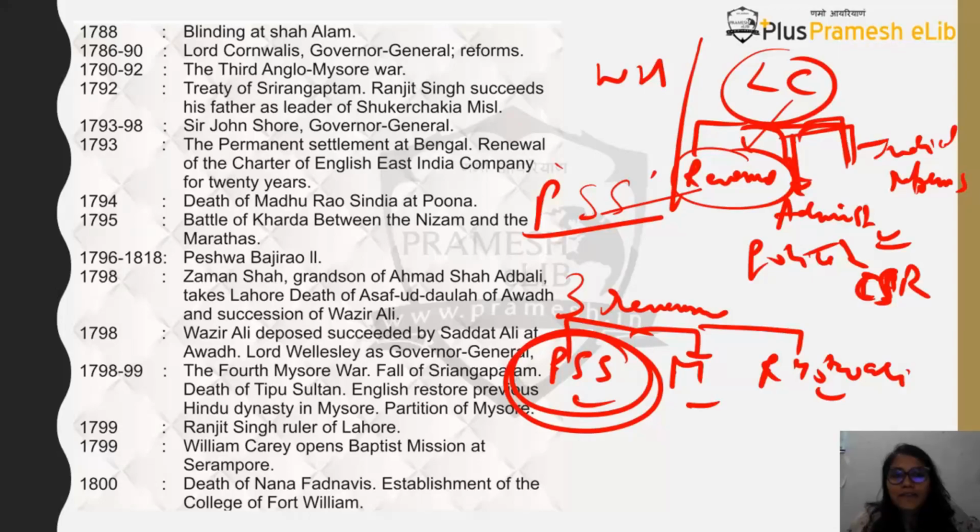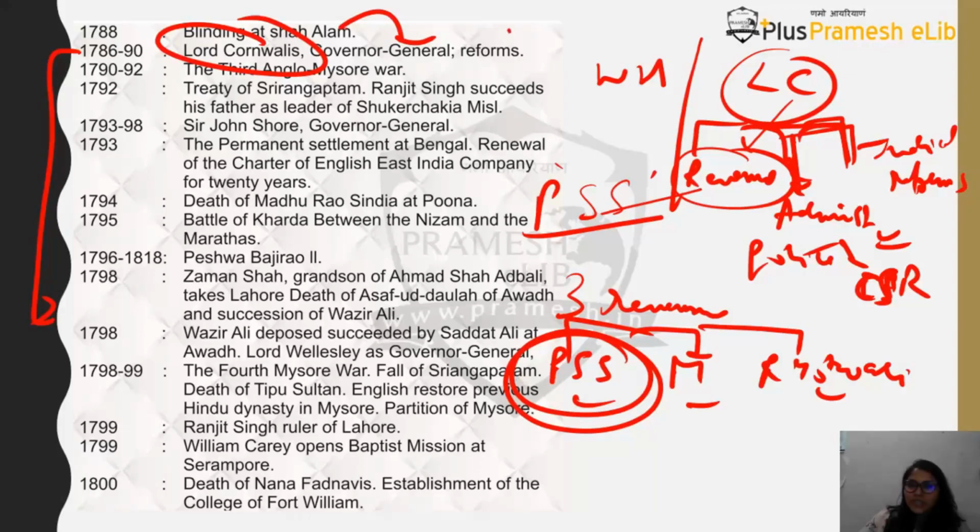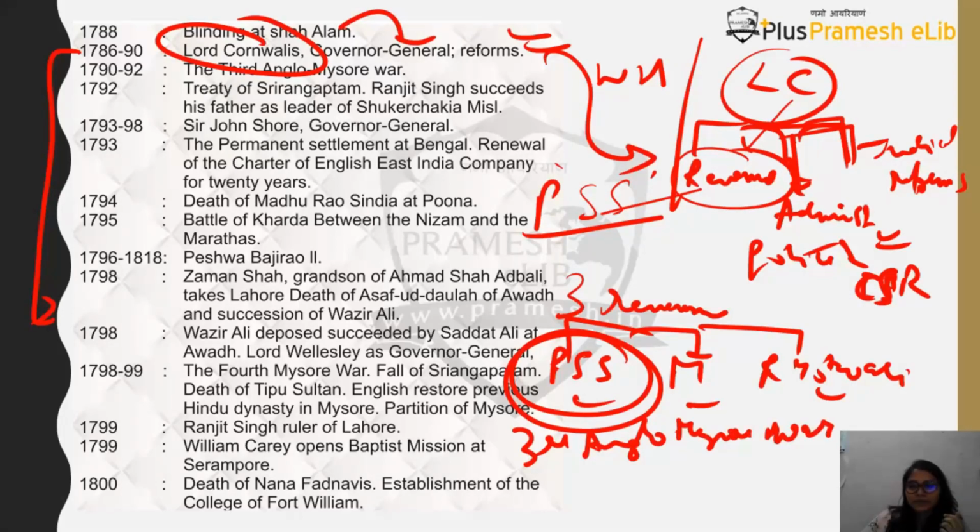Okay, so we have seen that Lord Cornwallis introduced a lot of reforms, and now this page should go easy. He becomes the Governor General and introduces reforms which I have already mentioned. What I have not mentioned is the wars that happened during Lord Cornwallis' time. There is the Third Anglo-Mysore War that takes place during his time, and you will realize that it is a war between Tipu Sultan and the English.